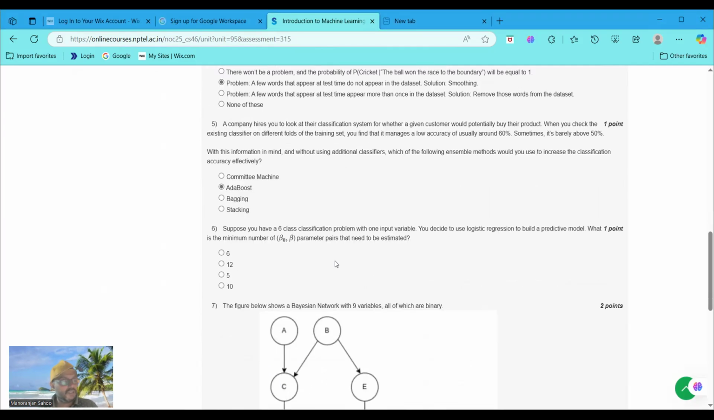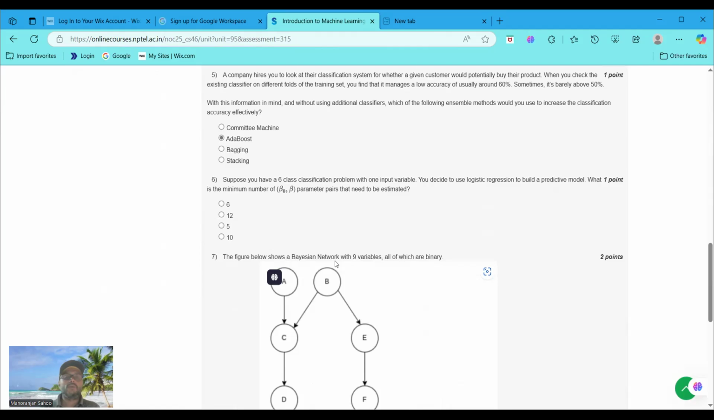Now, moving to question number 6. Suppose you have a 6-class classification problem with one input variable. You decide to use logistic regression to build a predictive model. What is the minimum number of beta 0 and beta parameter pairs that need to be estimated? The minimum required is 5. Why do we choose 5?